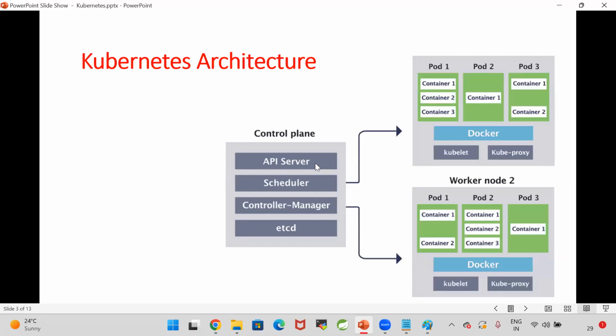The API server is one core component in the control plane of Kubernetes. The control plane is nothing but the master node. This master node is connected to the worker nodes. Worker node 1, worker node 2, like this multiple worker nodes will be available. In every worker node, there is a component called kubelet. Kubelet is called the worker node PA, worker node assistant.